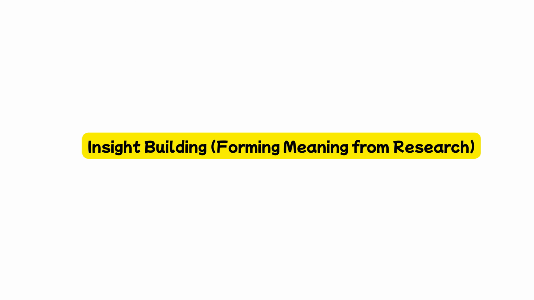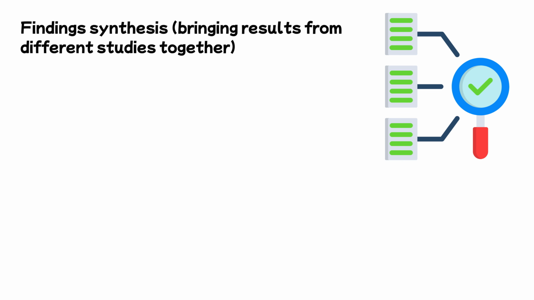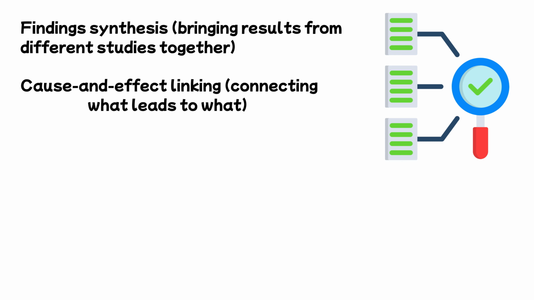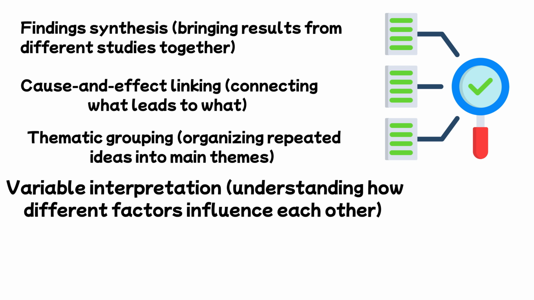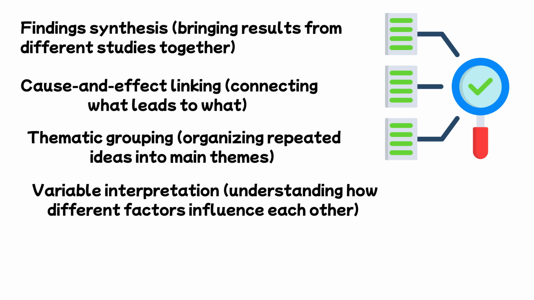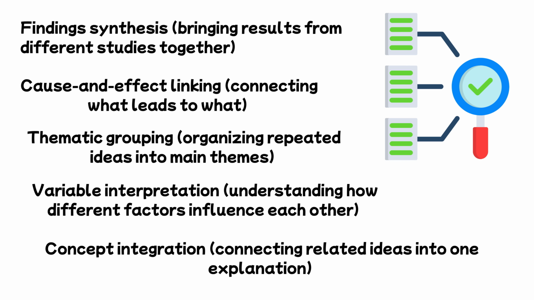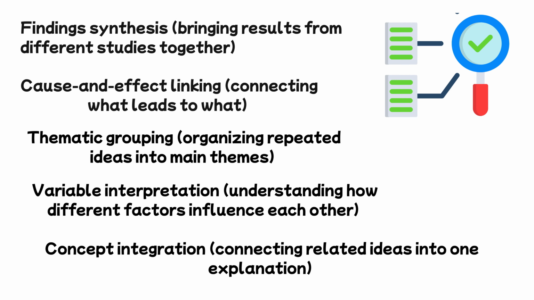Insight building, forming meaning from research. At this stage, the goal is to move beyond collecting information and start building a clear understanding of what the research is actually showing. Focus on combining multiple research elements, such as finding synthesis, bringing results from different studies together; cause and effect linking, connecting what leads to what; thematic grouping, organizing repeated ideas into main themes; variable interpretation, understanding how different factors influence each other; concept integration, connecting related ideas into one explanation. You can see linked videos explaining how to complete this step using ChatGPT.